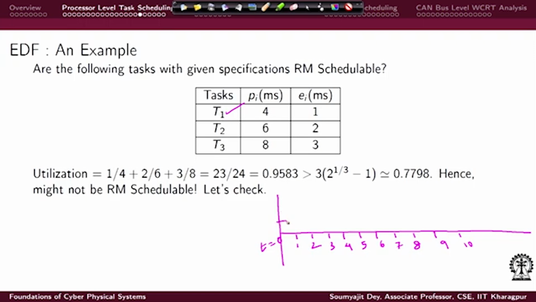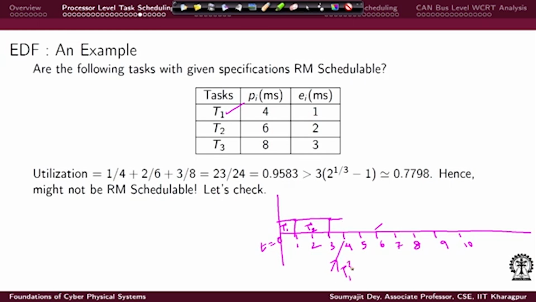So, T1, being the task with highest priority, will execute here, T1's first instance, and then T2 will execute. T2 will take 2 cycles. So, T2's first instance, then T3, which has an execution requirement of 3 cycles, will start to execute. T3 is going to take 3 cycles, so T3 is going to finish here, and then T1's first instance is done, but T1's second instance is due to arrive at this point.